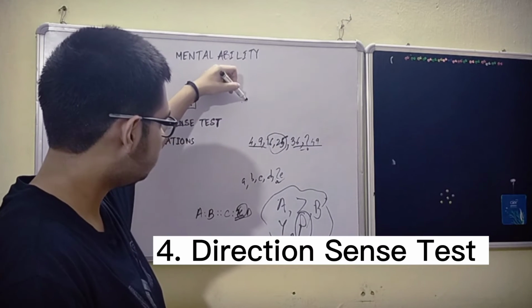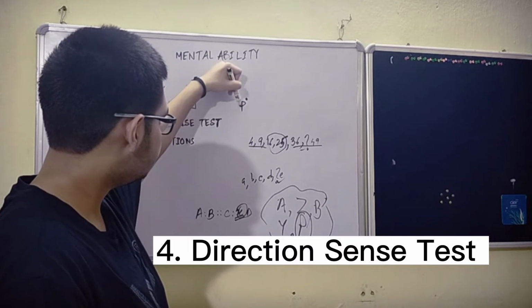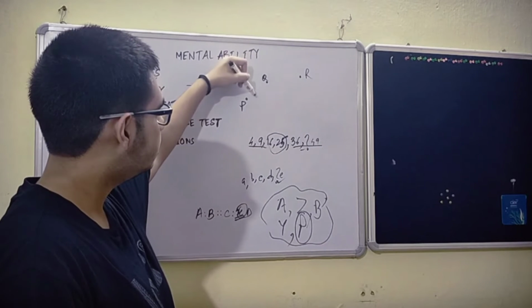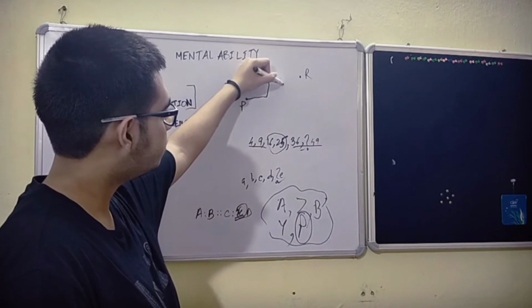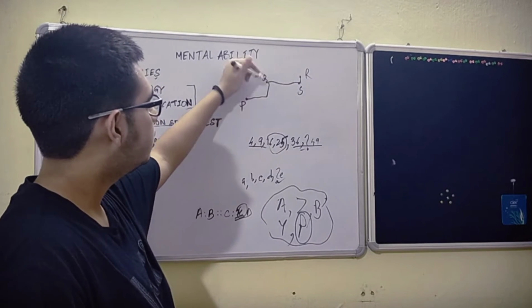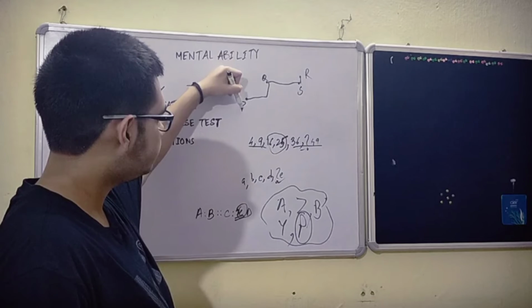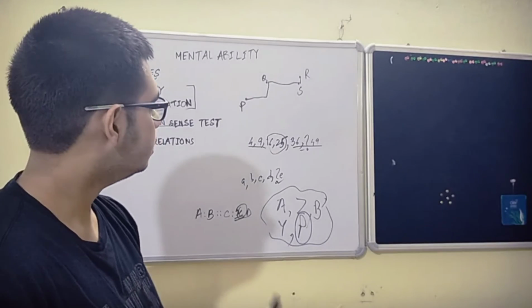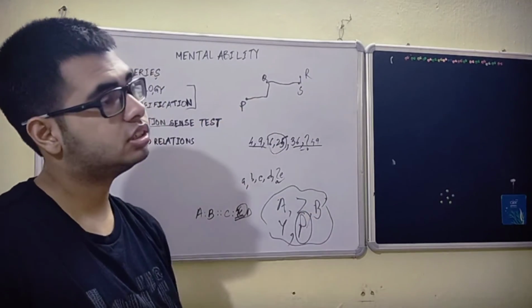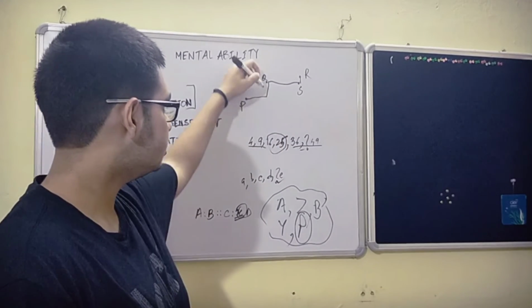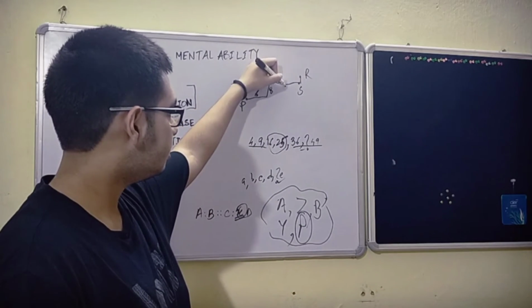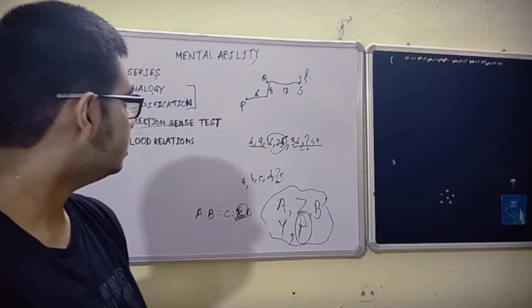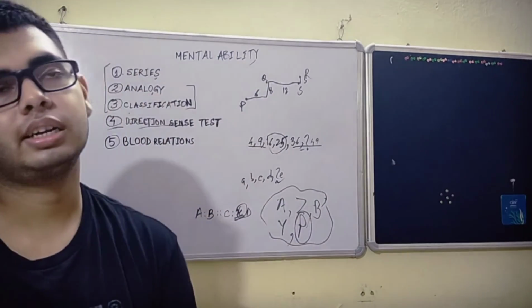Suppose the type of question in direction sense test: maybe here you have a point P, here you have a point R, and there is a point Q. You are moving from P to Q, then again from here there is a point S moving to R. Now they may ask you what is the direction of your final destination with respect to your initial position, or what is the direction of your initial position with respect to your final position, or they may give you some data and ask the distance between P and R, the distance between Q and R, the distance between P and Q. So these are the types of questions in direction sense test.